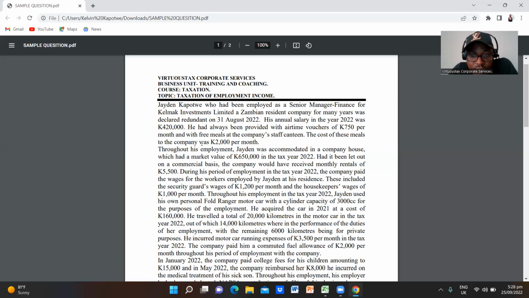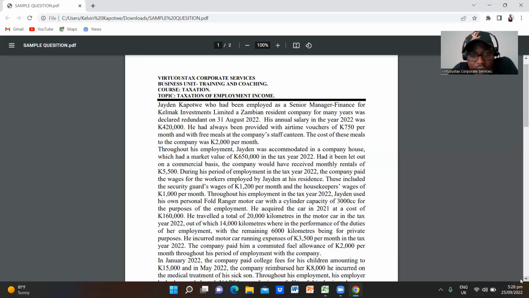Throughout his employment in the tax year 2022, Jaden used his own personal Ford Ranger motor car with a cylinder capacity of 3,000 cc. For the purpose of the employment, he acquired the car in 2021 at a cost of 160,000 kwacha. So he traveled a total of 20,000 kilometers in the motor car in the tax year 2022.